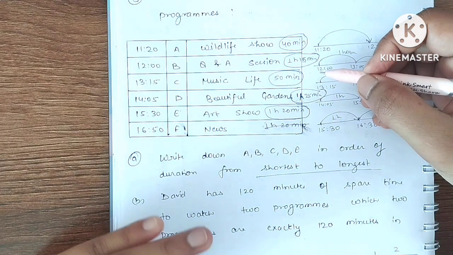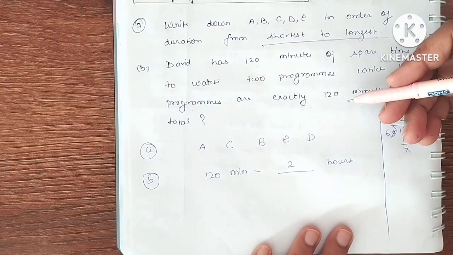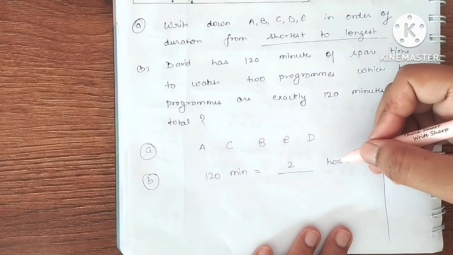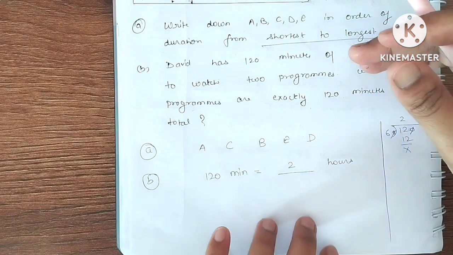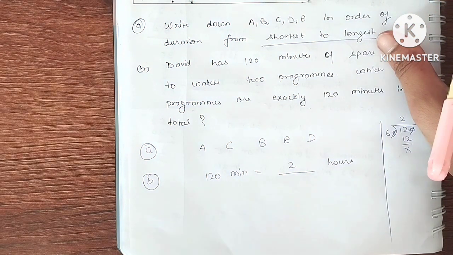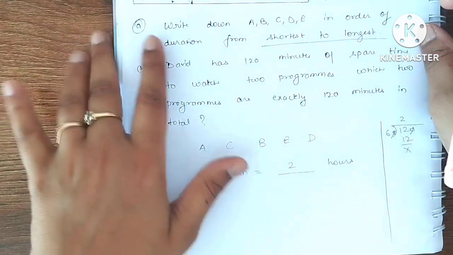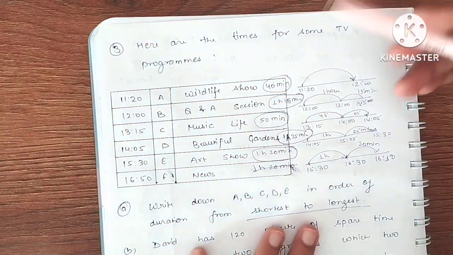So I have to convert this 120 into hours also. So my answer is 2 hours. So that means we need to find out which two shows have the duration of 2 hours. Clear?